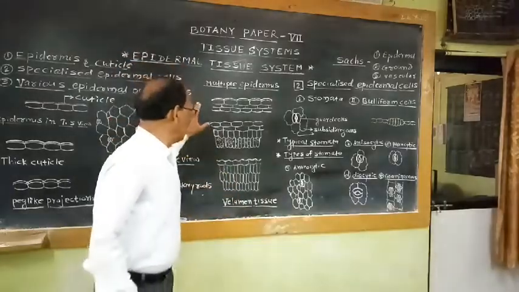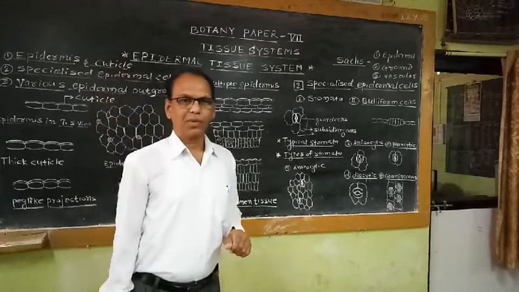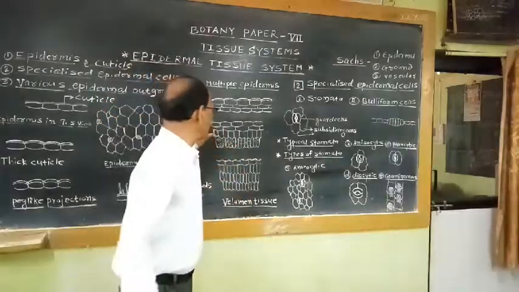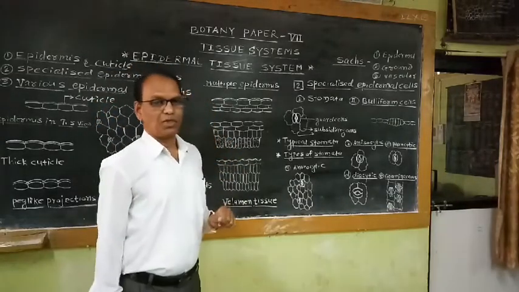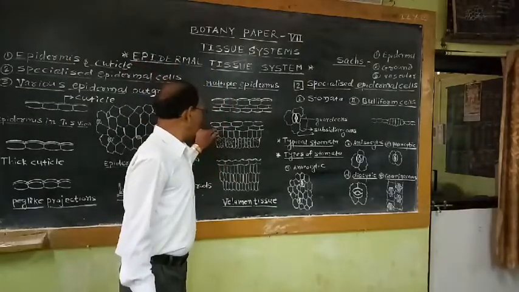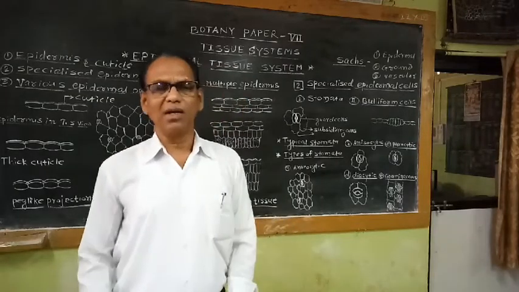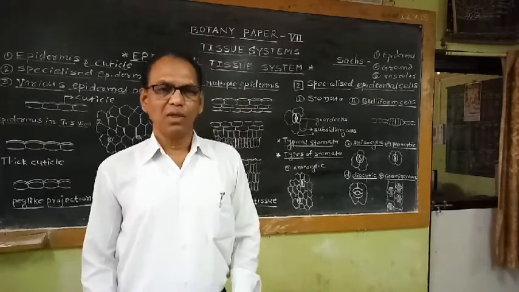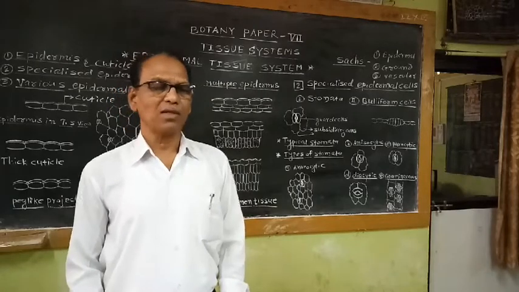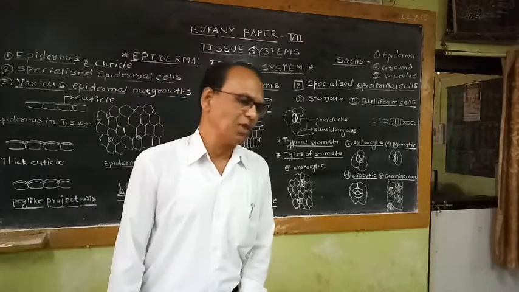Another example, the transverse section of a Begonia leaf, also shows 1, 2, 3 layers of epidermis. According to some anatomists, these lower layers of epidermis in Begonia take part in storage of water, so they are also called water storage layers.